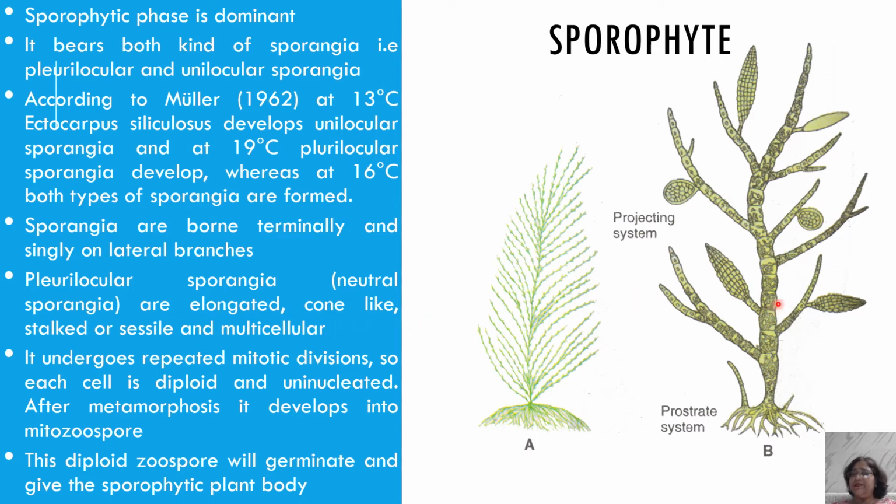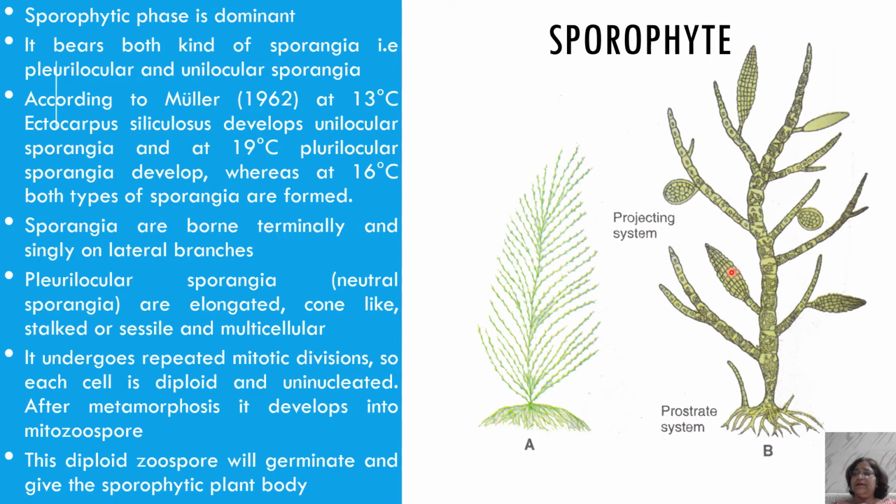They are elongated, cone-like and multicellular. The cells undergo repeated mitotic divisions in plurilocular sporangia. There is no meiosis in the plurilocular sporangia. Because the plant body is diploid, it is the sporophyte. Sporophyte means the plant body is diploid, so each and every cell is diploid. So the spores which are produced in the plurilocular sporangia are all diploid in nature.